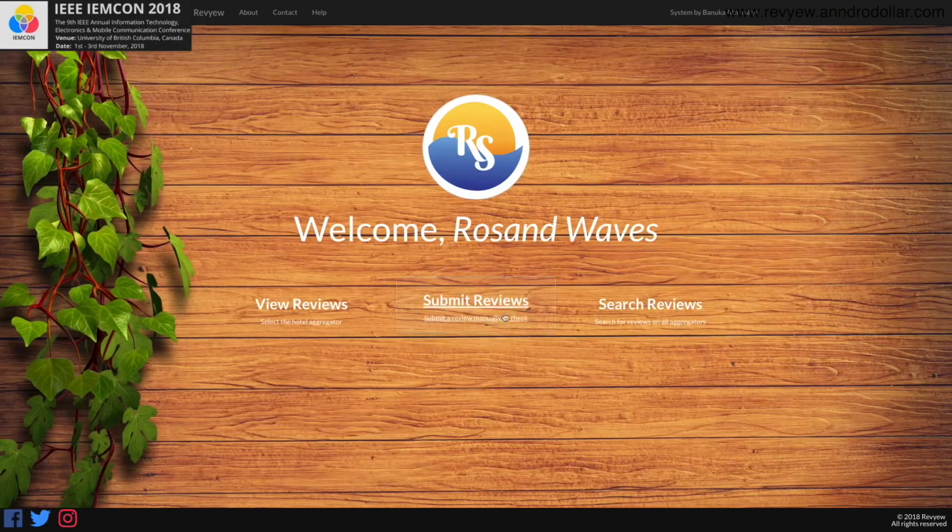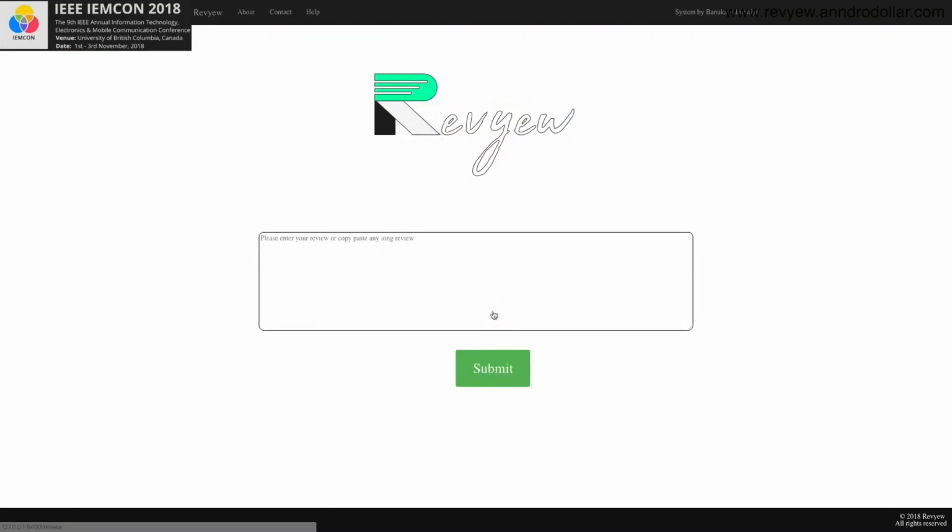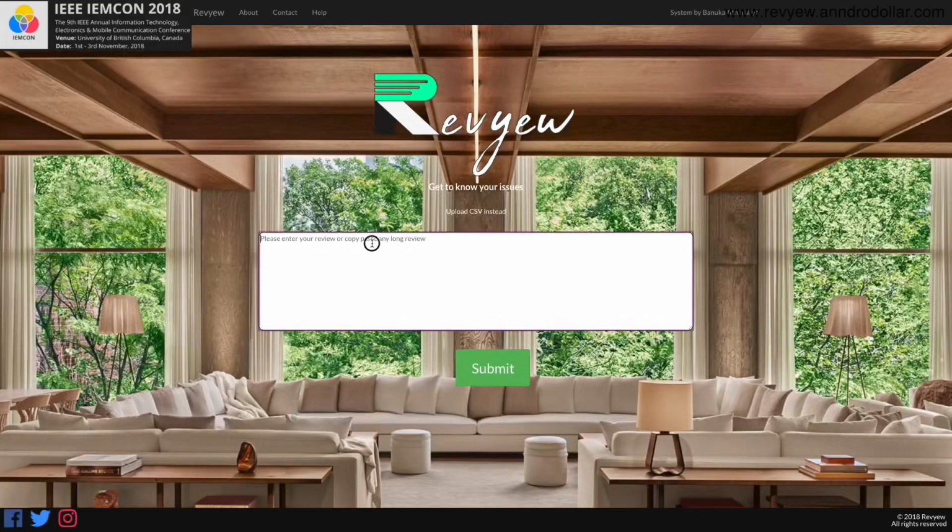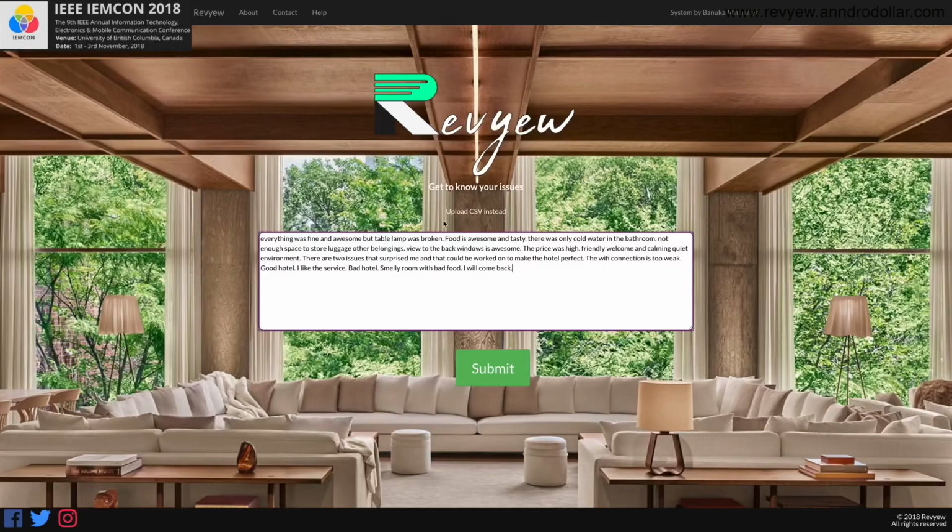So the main functionality of the system lies here, which is submitting of the reviews. Submitting of the review is the main research component that I have implemented. So this is the interface that I have built for that, and here the user can either type something or copy paste something, or just go ahead and upload a CSV.